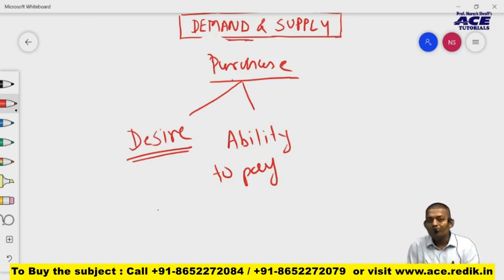It's not always the case that a commodity a person desires and can afford is bought by that person. It never happens. Suppose you take an example of mine. I have a desire. I love iPhones, let me tell you. I have a desire to buy it. I even have the ability to pay for it. Yeah, I know. But I'm not buying it.